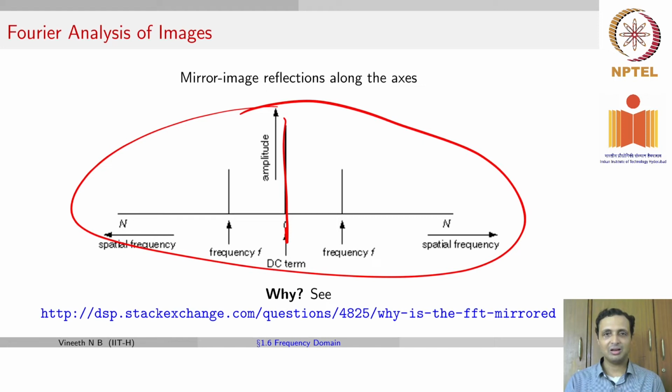Why you mirror it, I think we may not have the scope to get into in this course, but if you're interested, please look at this post to understand why the Fourier domain representation is mirrored. So the third dot that we saw on the slide a couple of minutes back is just the mirrored version of the frequency that we saw along the x-axis.